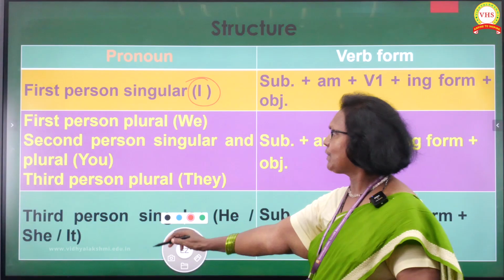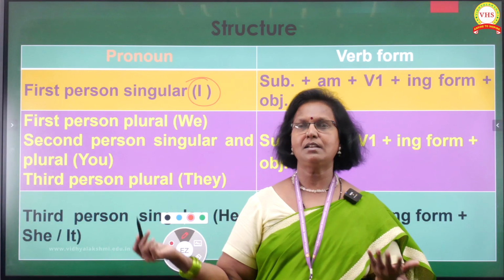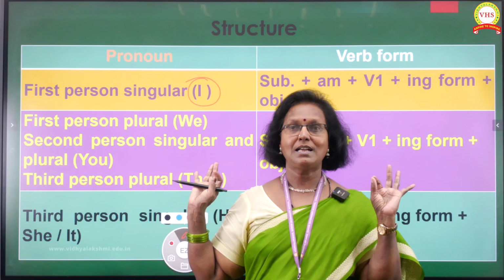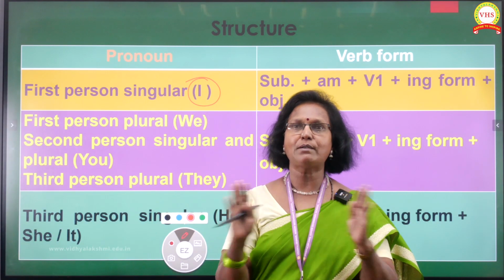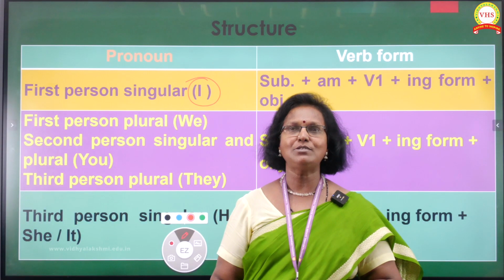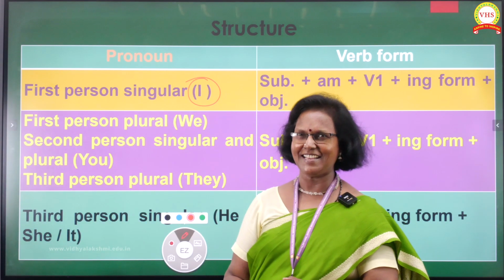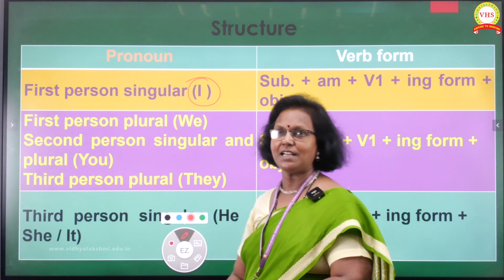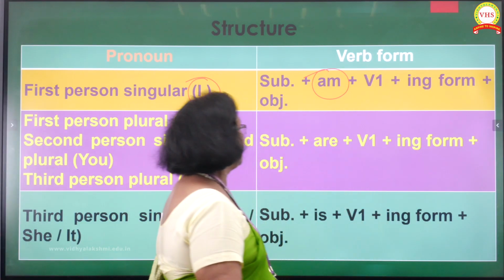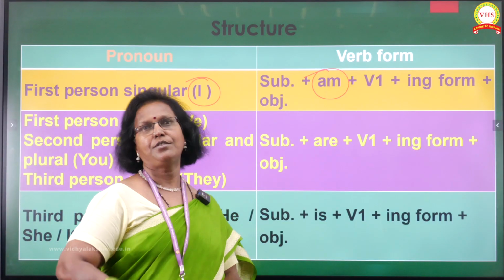Actually, there is no need for me to write with all of them separately. I can simply say subject plus to be form plus V1 plus ing form, or simply to be form plus form 4. I wanted you to have clarity, and that's the reason I'm separating each one and making you get to know about it easily. Yes, you are changing for the better, and that's a wonderful thing. So we have the subject, and after that we have am, and then we have the V1 ing form, and we have the object. In between we can have any word after and before the object.